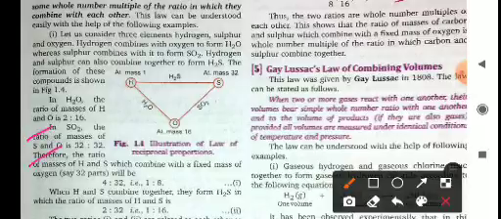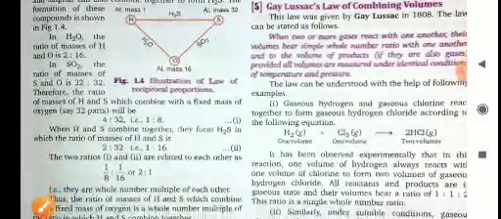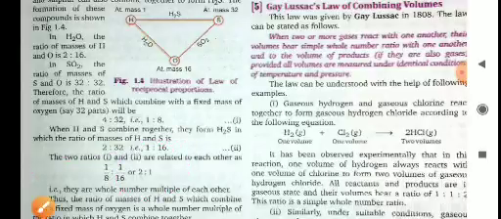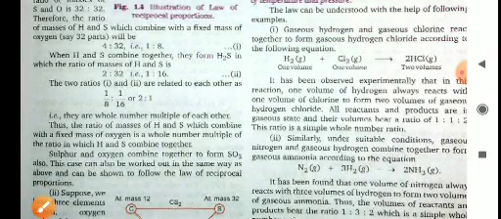Therefore, the ratio of masses of hydrogen and sulfur which combine with a fixed mass of oxygen will be 2:32, that is 1:16. And when hydrogen and sulfur combine together to form H2S, the ratio is 2:32, that is 1:16. Now the two ratios are related to each other: 1:8 to 1:16 equals 2:1. So you can see here, they bear a simple whole number ratio. Okay.